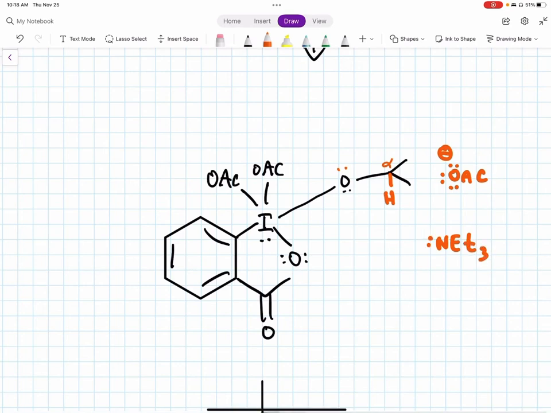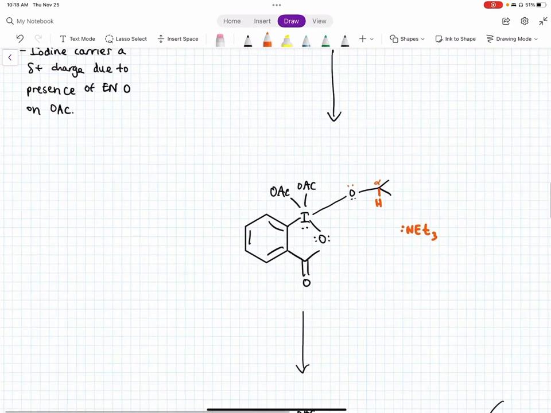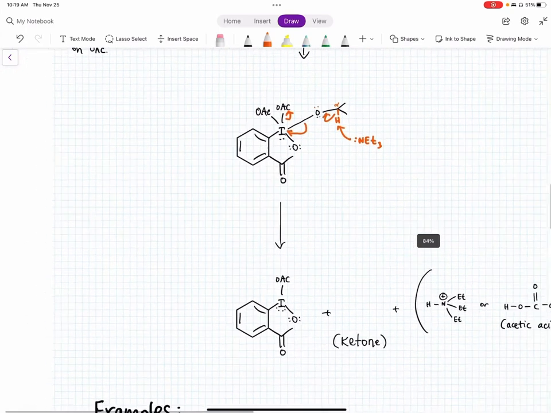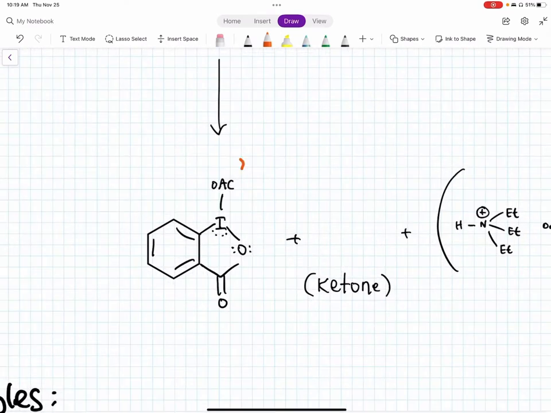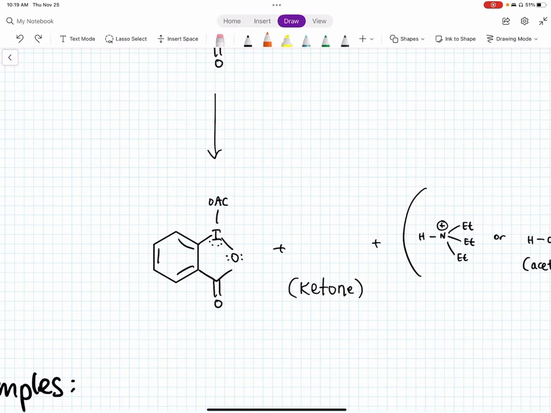For this mechanism, I'll just use triethylamine. This will deprotonate the hydrogen, which will donate its electrons here, and to prevent hypervalency, this bond will donate to the iodine, and another OAc group will leave. This will form this molecule over here, and it will also create this ketone, since we started with a secondary alcohol, which looks like this.